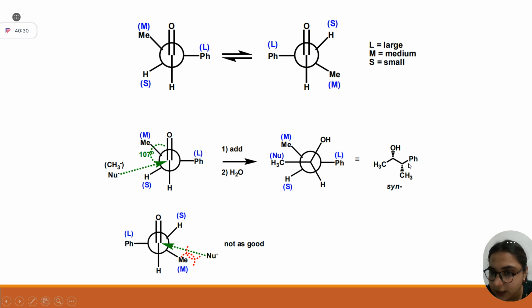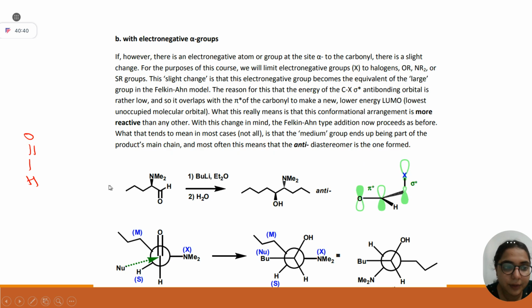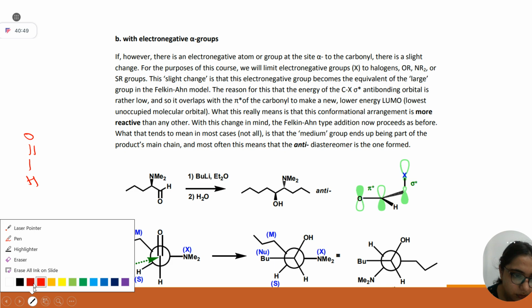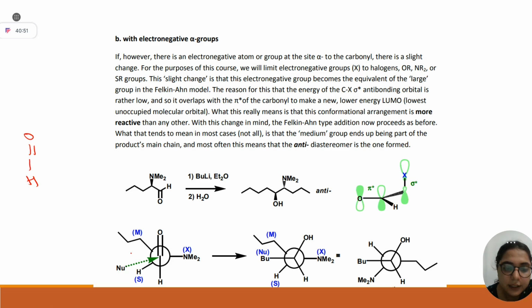So it is clear that they have written it like this, that means your longest carbon chain should be there, but here what happened is